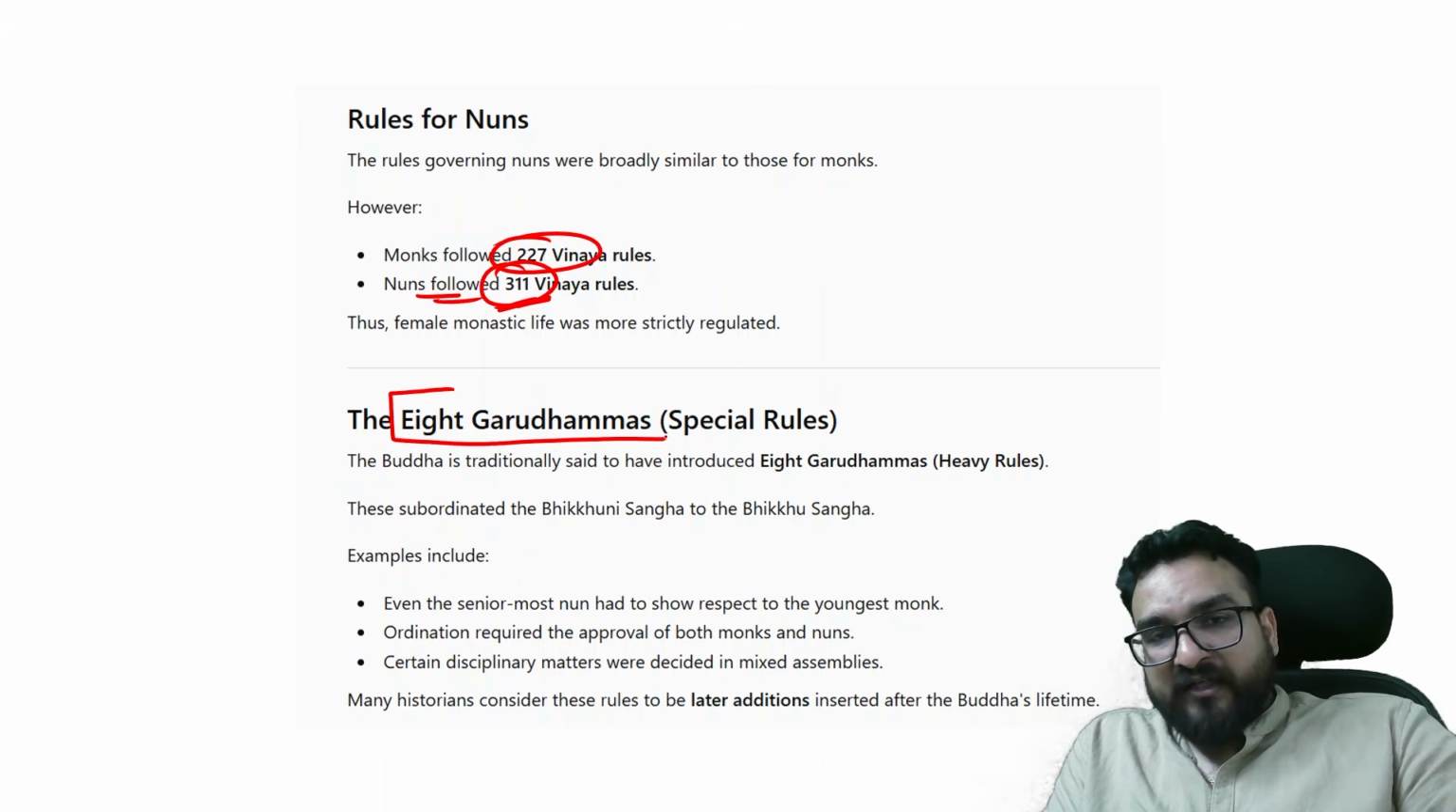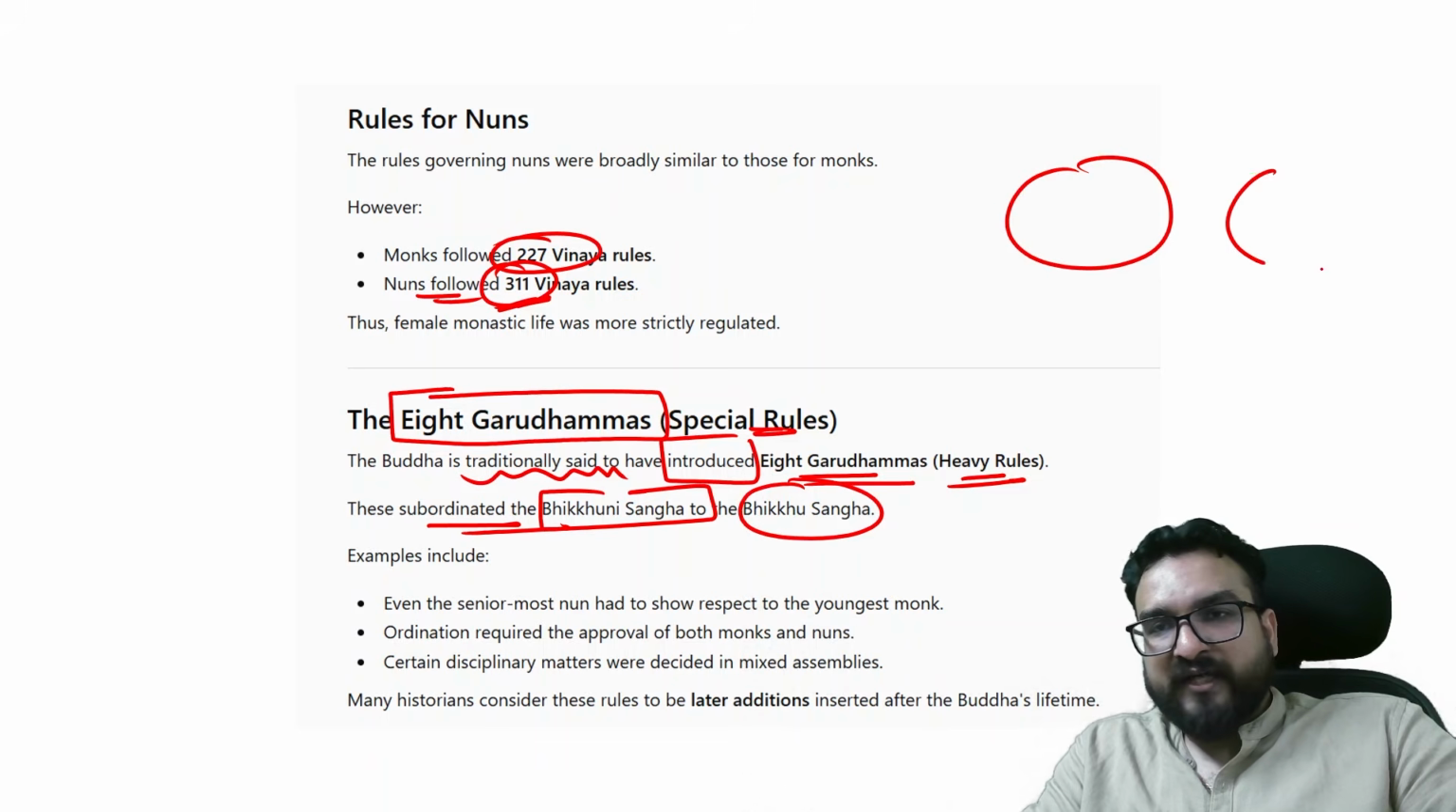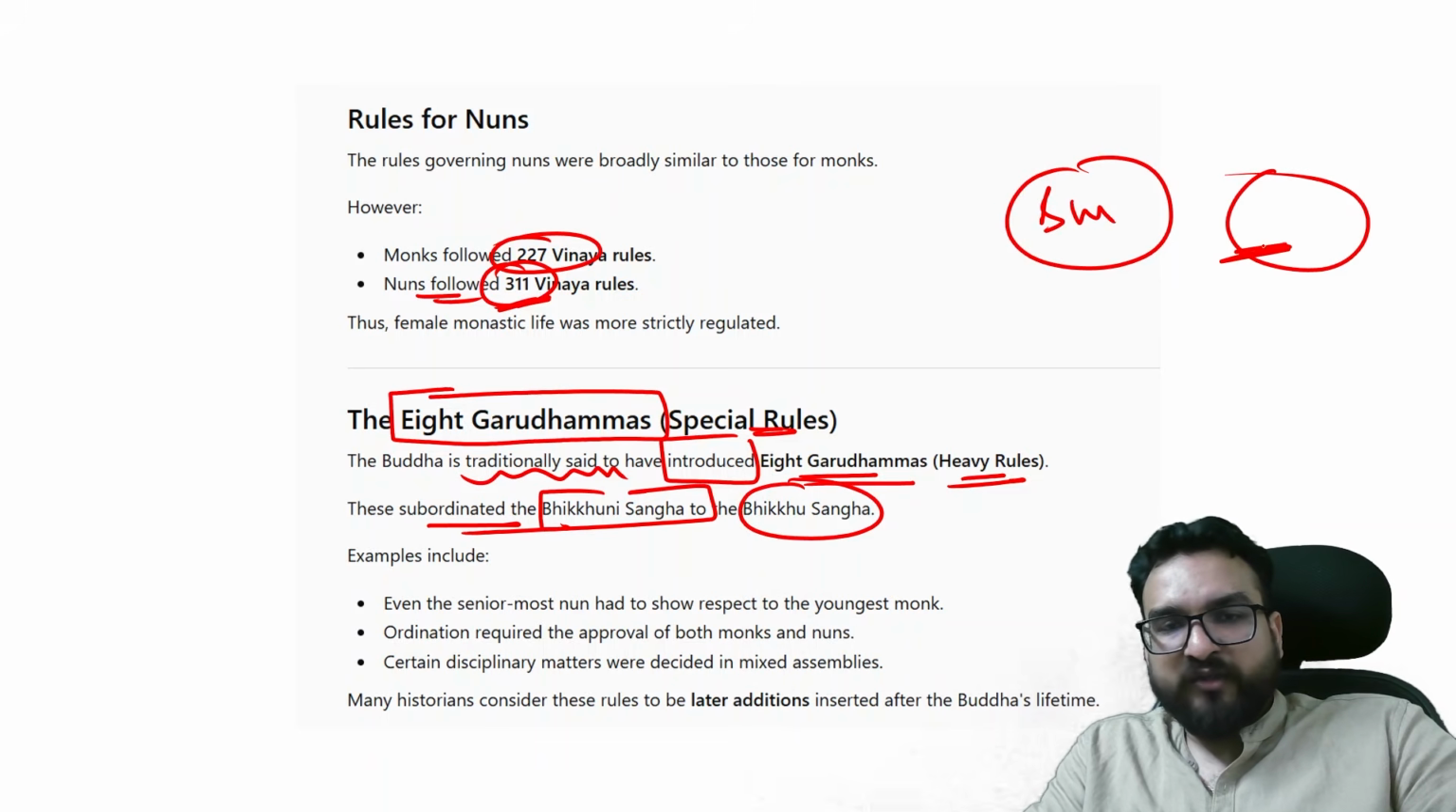And there is a term, 8 Garudhamas, special rules. Buddha is traditionally said to have introduced 8 Garudhamas, heavy rules. These subordinated the Bhikkhuni Sangh to the Bhikkhu Sangh. There are two Sanghs, and the Bhikkhu Sangh will always be above the Bhikkhuni Sangh.